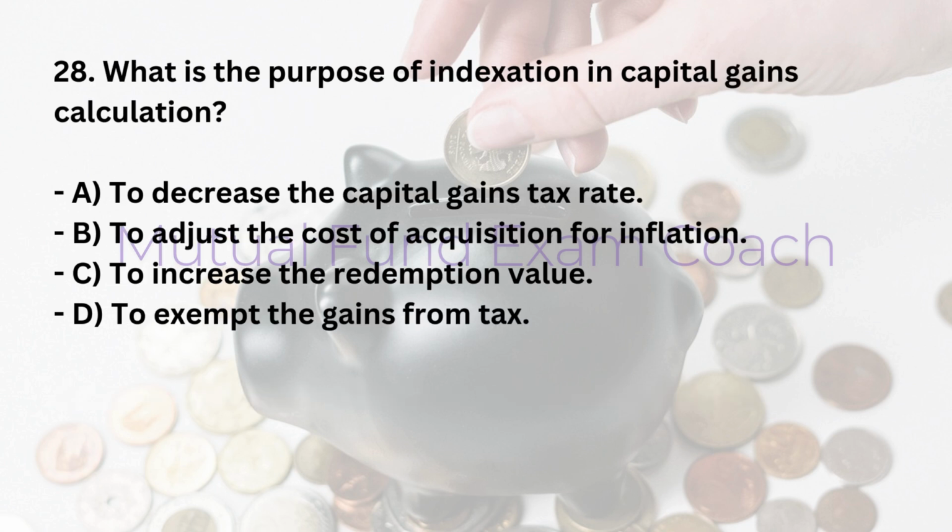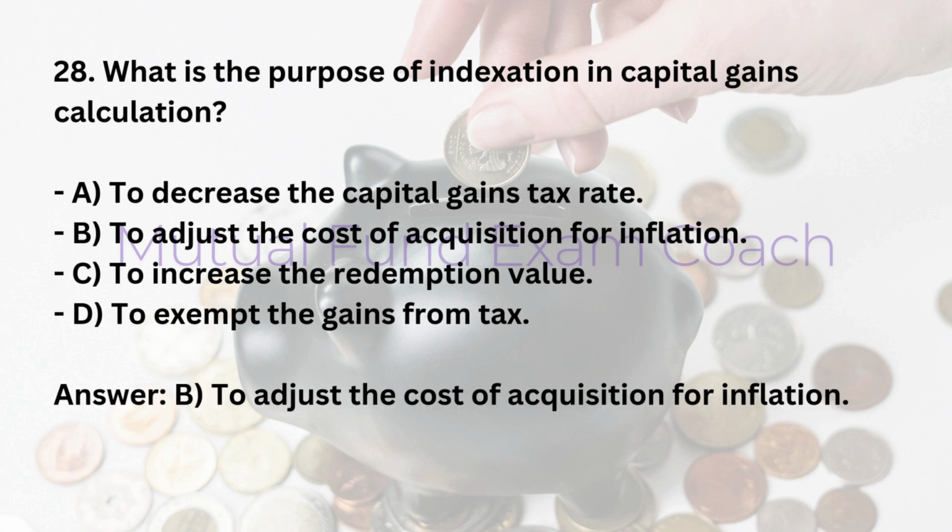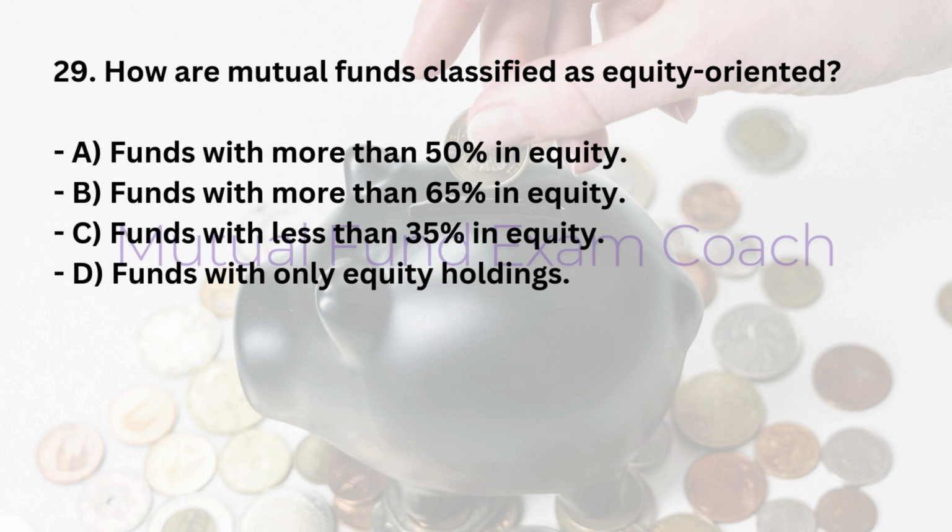28. What is the purpose of indexation in capital gains calculation? A. To decrease the capital gains tax rate. B. To adjust the cost of acquisition for inflation. C. To increase the redemption value. D. To exempt the gains from tax. Answer, B. To adjust the cost of acquisition for inflation.